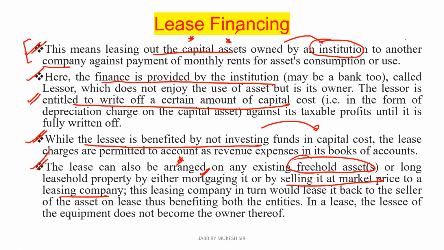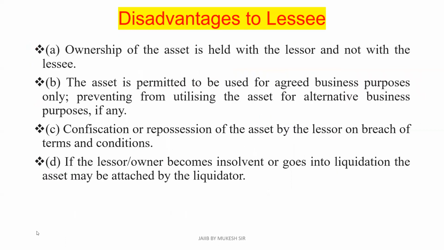That is to be owned by an institution and given to another company against payment of monthly rents, that is, against payment of monthly rent for the asset's consumption or use. Now, next one: what are the advantages and the disadvantages?